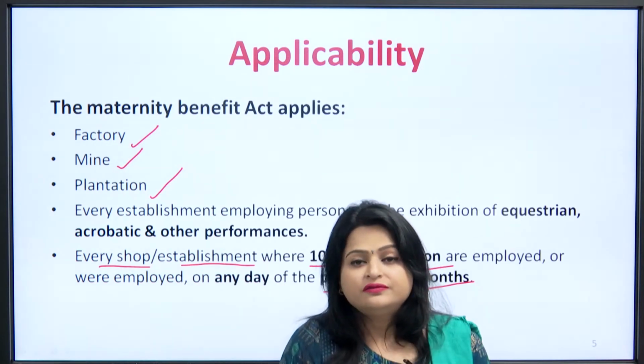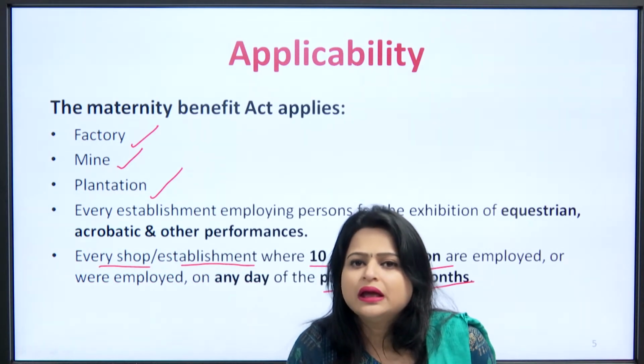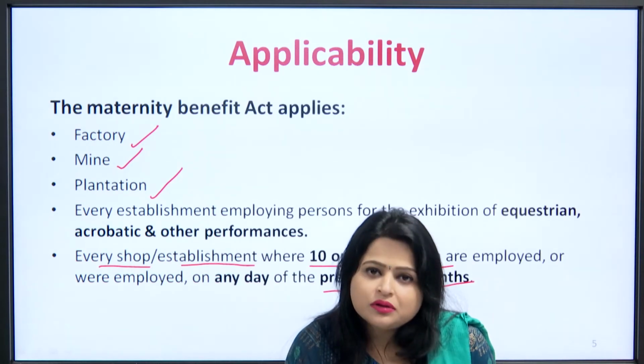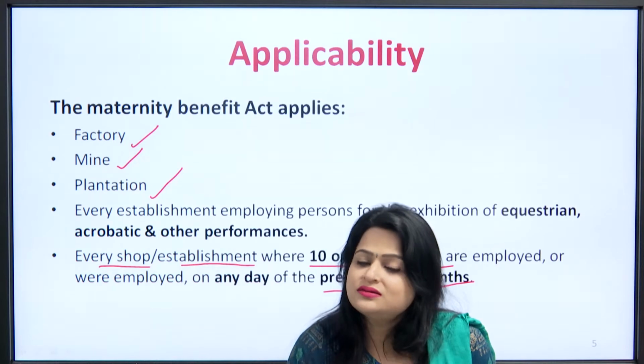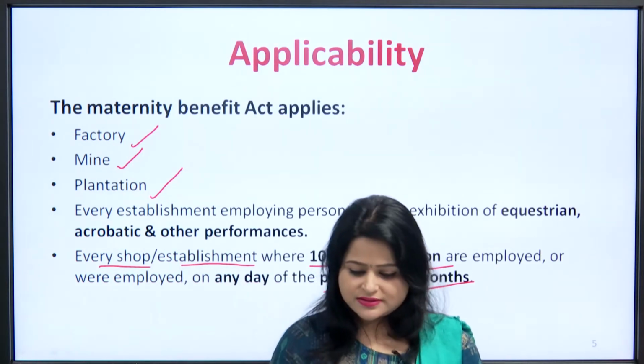After that, if this number falls to 9 or 8 or 7, it does not matter, because in labor laws, any act once applied is always applied. Okay, so this is the applicability of this Act.